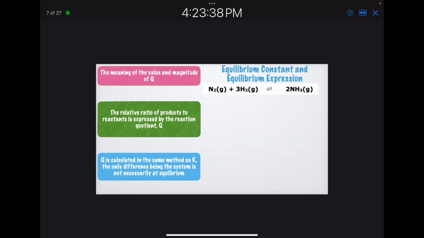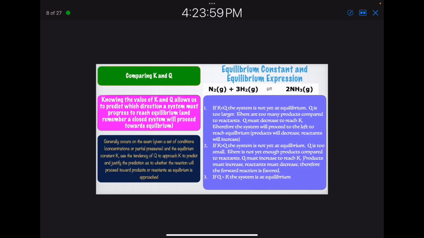The meaning of the value of Q, which is another one we're going to look at: the relative ratio of products to reactants is expressed in the quotient Q. Q is calculated the same way as K. The only difference is that the system is not necessarily at equilibrium. So K has to be calculated at equilibrium, Q does not. So comparing K and Q, the reason I want to know those two is that knowing the value of K and Q allows us to predict the direction a system must progress to reach equilibrium. And again, it's going to be a closed system.